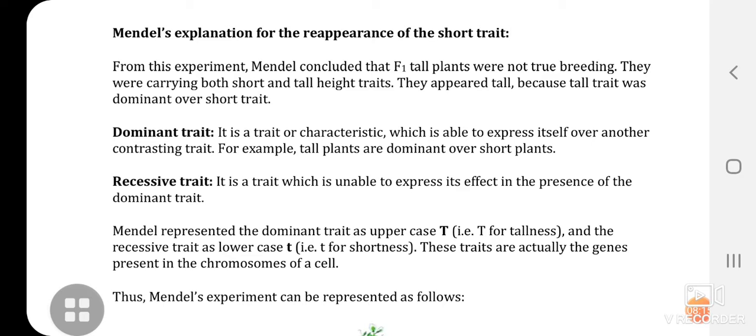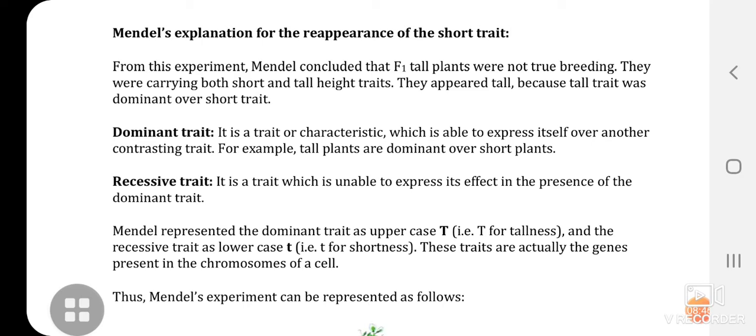For example, tall plants are dominant over short plants. Now, recessive trait. It is a trait which is unable to express its effect in the presence of the dominant trait. So, recessive trait is not expressing itself till the dominant trait is present. Once the dominant trait is not present, then recessive trait will express itself.